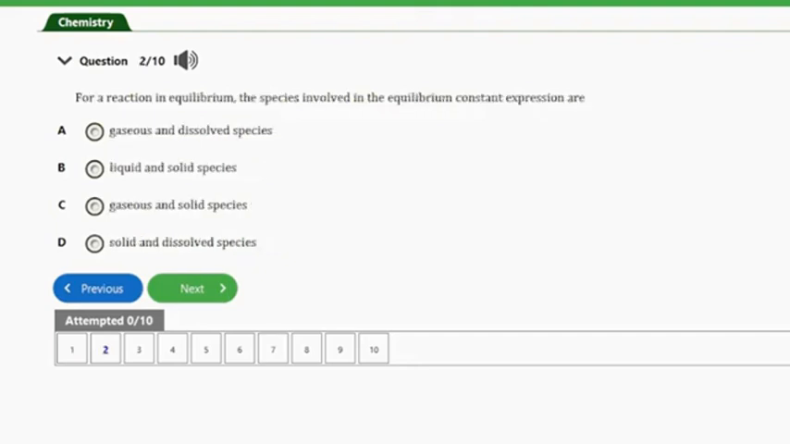So guys, question number 2 here says, for a reaction in equilibrium, the species involved in the equilibrium constant expression are: A. Gaseous and dissolved species. B. Liquid and solid species. C. Gaseous and solid species. D. Solid and dissolved species. So guys, the answer to this question is option A, and that's gaseous and dissolved species. The chemical species that are involved in an equilibrium constant expression are the gaseous and the dissolved species, not solid.